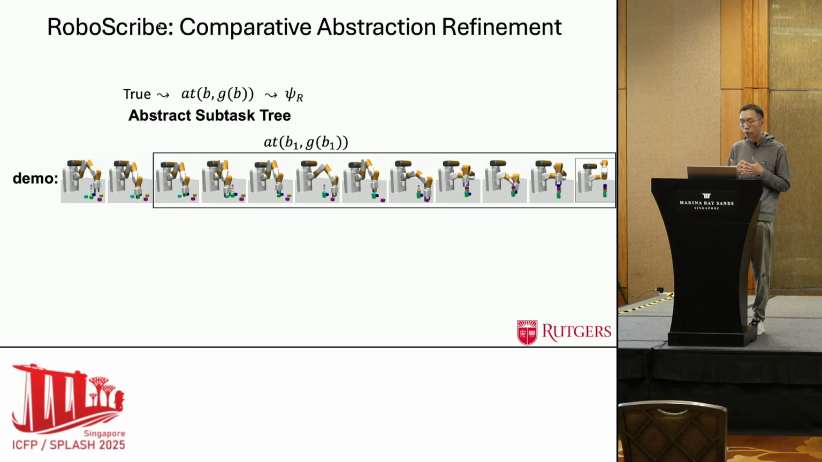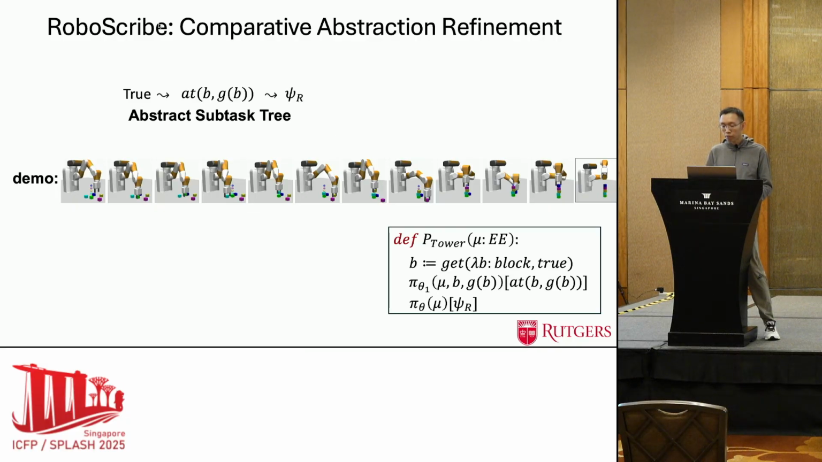Then we refine the initial abstraction by decomposing the whole task. The program from this updated abstraction gets some block from the environment and then uses a neural policy pi theta 1 to try to move the end effector to move one block to the goal condition. And then it uses another neural policy pi theta to complete the rest of the task.